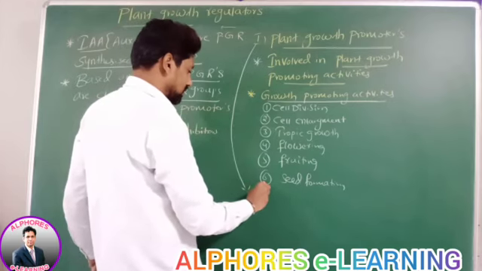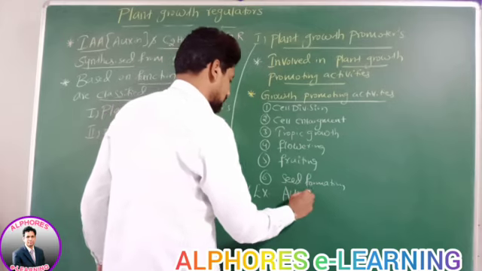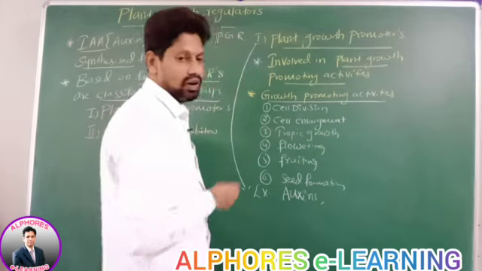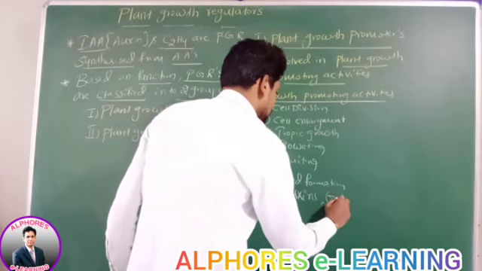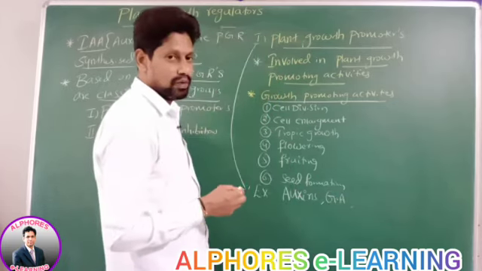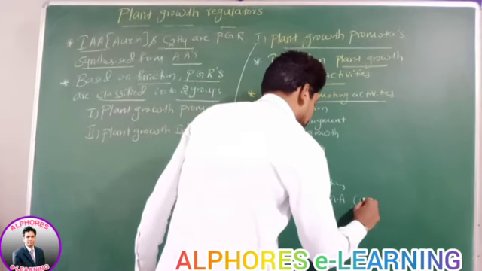Now go for examples of plant growth promoters. The first one is auxins. The second one is gibberellins or gibberellic acid, GA. The next one is cytokinins.